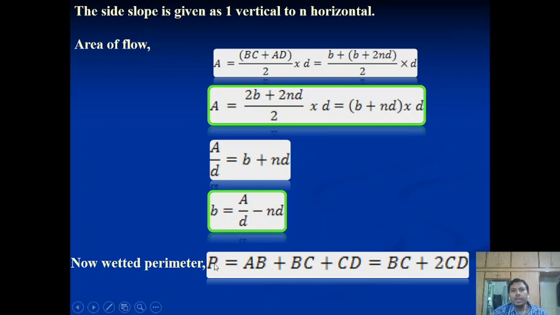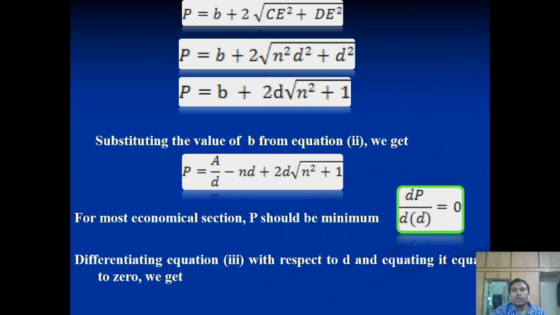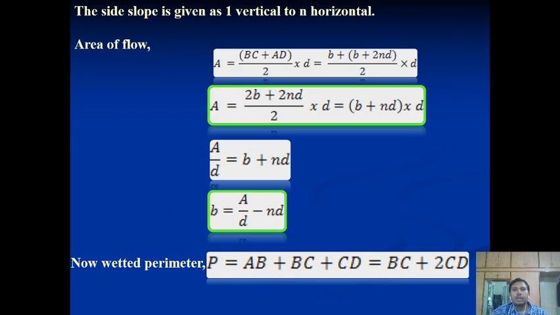Third step will be to use the perimeter equation, derive the P, then insert the value of B into P, and then take the differentiation of perimeter with respect to the depth of the water, which always comes minimum, so we will take it as 0. So these are the steps which have been performed here.